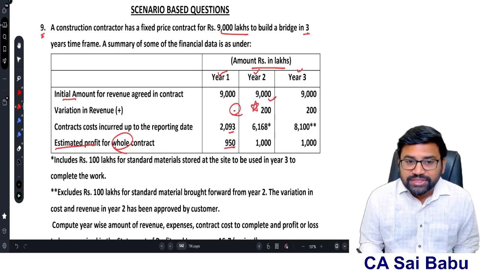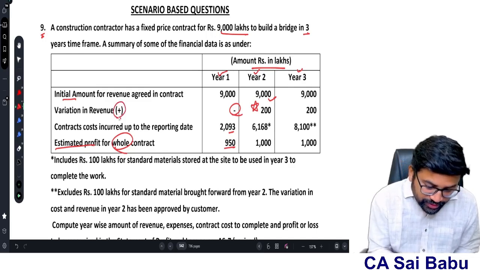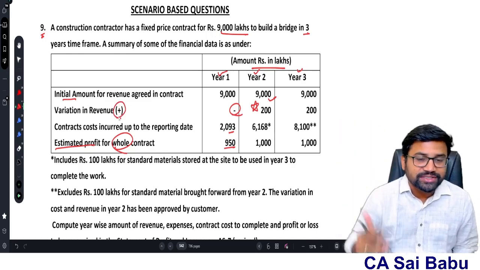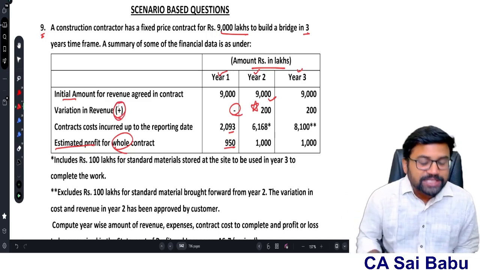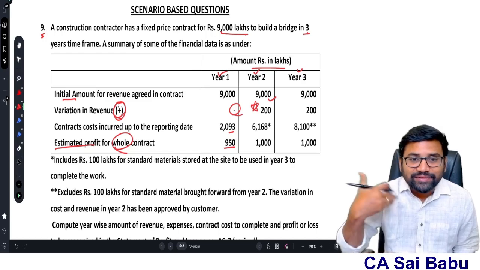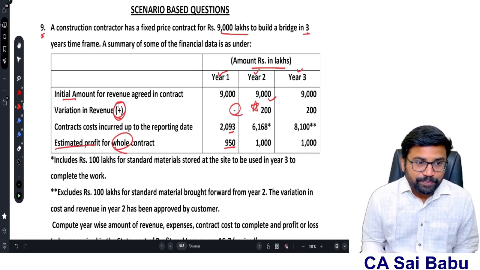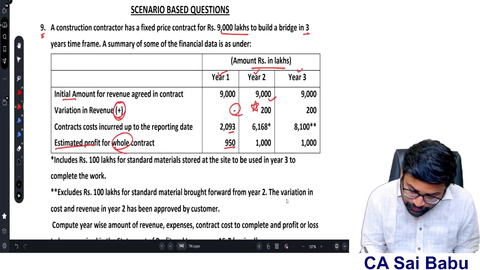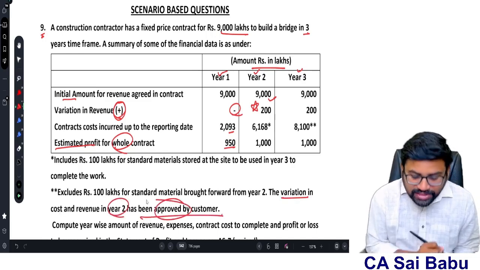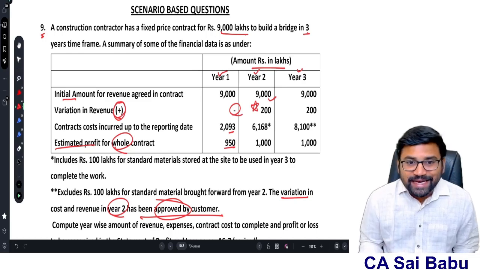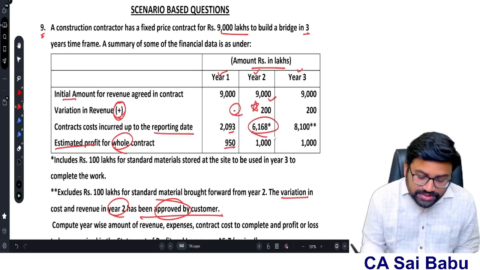So whenever there is a variation in revenue, it can be included as a part of contract revenue, because variation can result in either increase or decrease of the scope of the work. So either contract revenue may increase or decrease. Here increase, because plus point they have given. So 200 lakhs we need to add, provided the variation is approved by the customer and it is measured reliably. And clearly given in the question, if you see the below information, the variation in the cost and revenue in year 2 has been approved by the customer. That means this is part of the second year revenue. Okay. And the contract cost incurred up to the reporting date is 6,168.